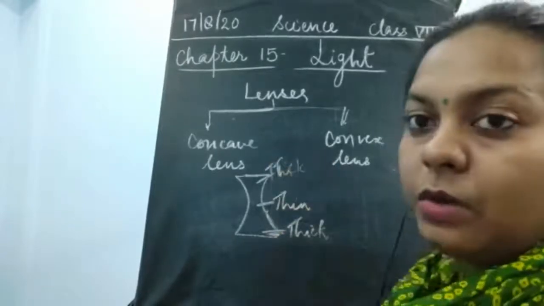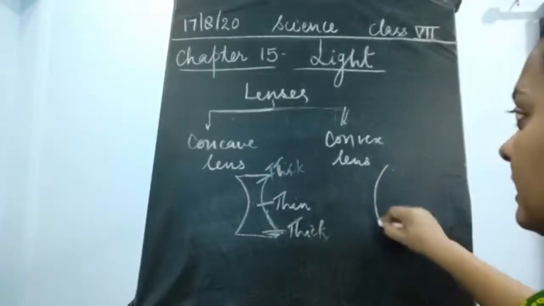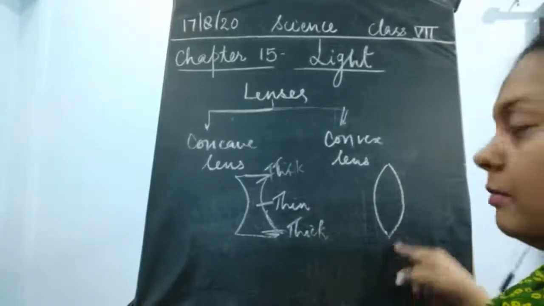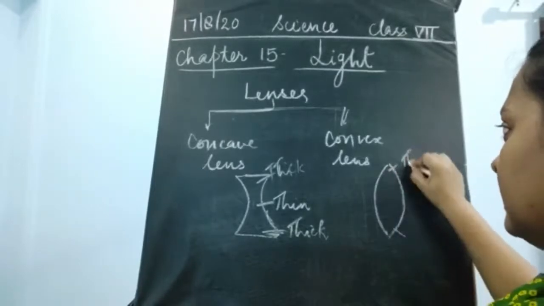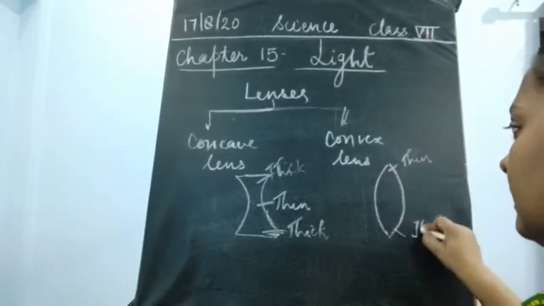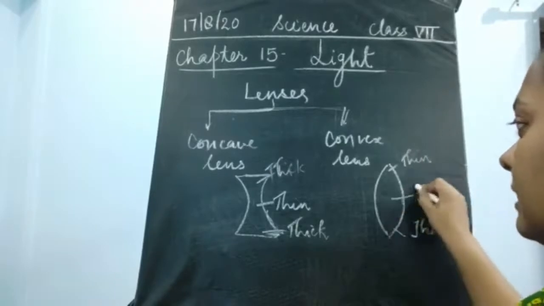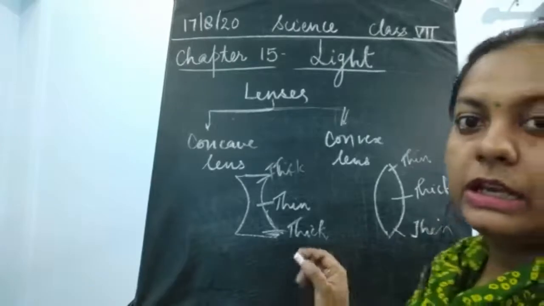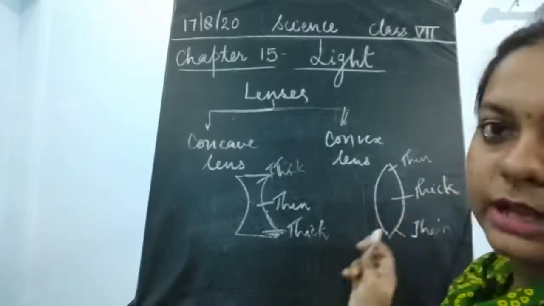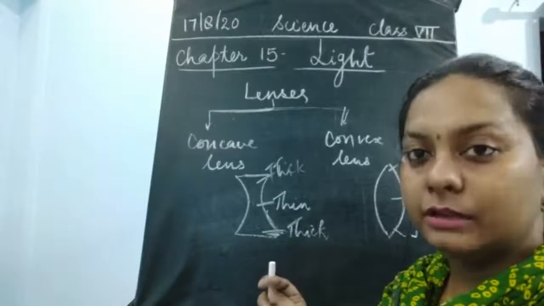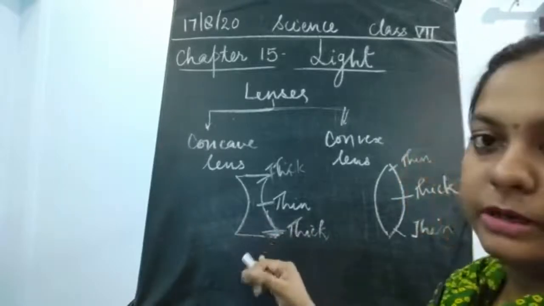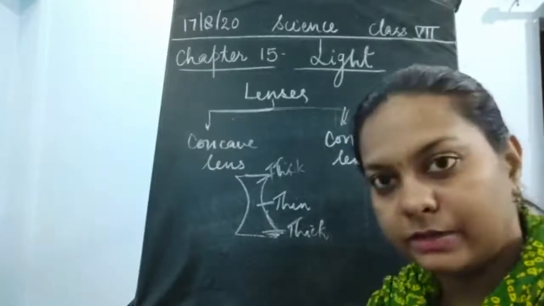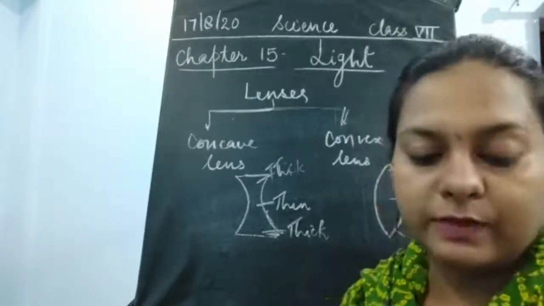Now what about the convex lens? Convex lens is like this, where both the ends are tapering. The ends are thin, but the mid part is thick. So if we see a lens where the middle portion is thick, it is known as the convex lens, whereas when the middle part is thinner, which is tapering, it is known as the concave lens. These are the two types of lenses, children.